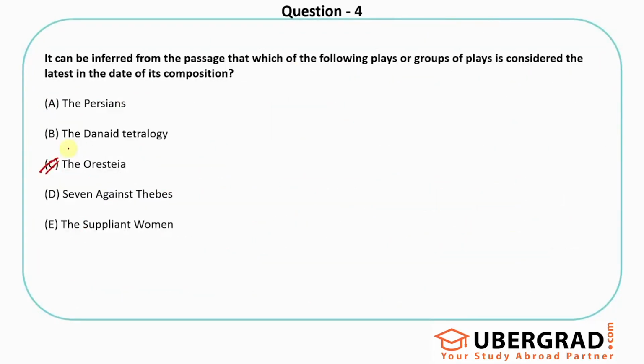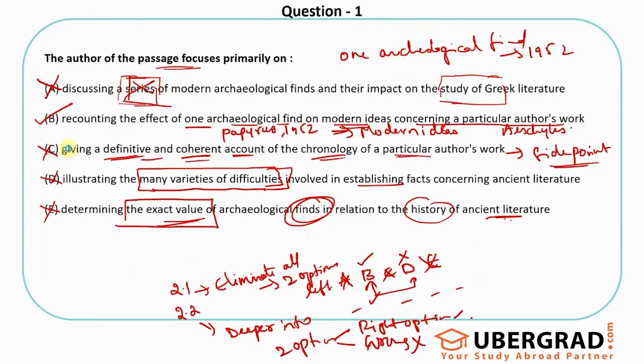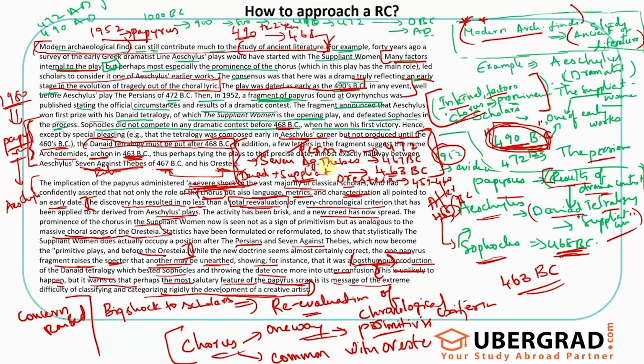It's saying the latest is like what is written closer to us in the time frame, right? Like 1950s to 1990s, the latest is 1990. You are talking about the AD, but here the passage is in BC. Let me go to the BC example. The Persians was written in 472 BC. That was written clearly here, right? The 7 against Thebes was written 467 BC. That's written here,